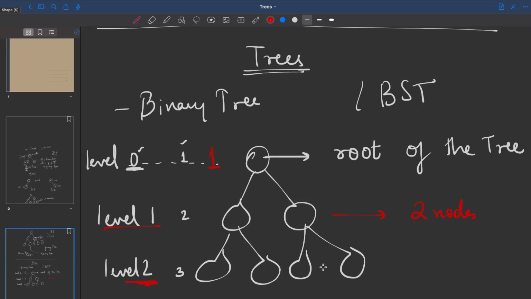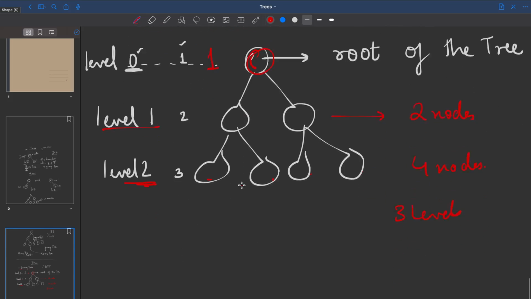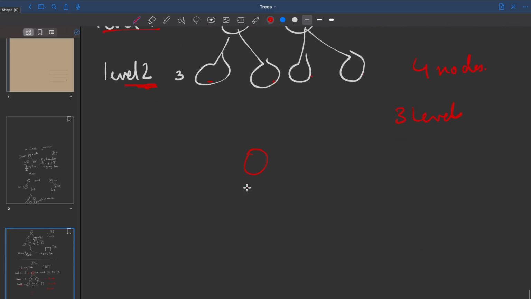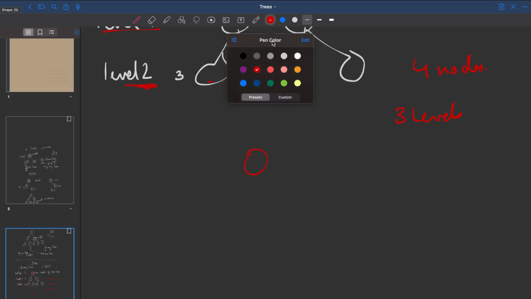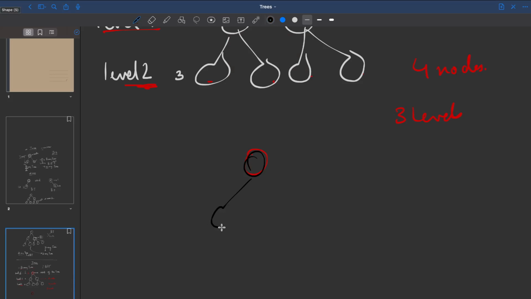In level 2, how many nodes do we have? 1, 2, 3, 4. We have 4 nodes. Okay, so this is a concept. The main node is called the root of the tree, and how many levels do we have here? 1, 2, 3. A total of 3 levels are present in this tree. And this is a binary tree because at the max, every node has how many children? 2 children. Okay. Now, the next concept which you should be aware of is the children.